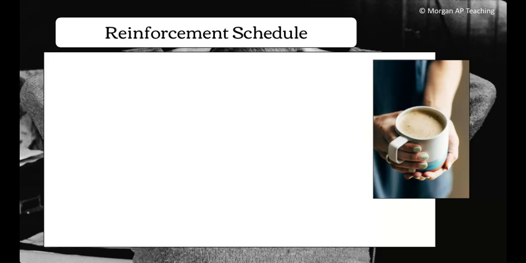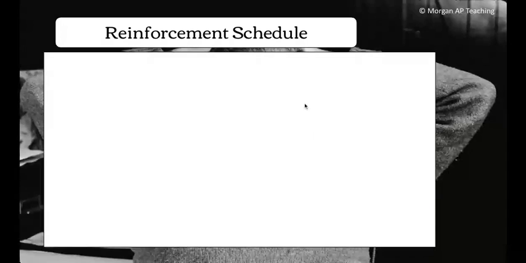Or you have a variable ratio, which means that the ratio differs from time to time, right? You might get the reinforcement after once, you might get the reinforcement after 10 times. You're not sure, so you're going to keep doing it. And this is different schedules of putting that reinforcement in place. Let me put up the slide here.